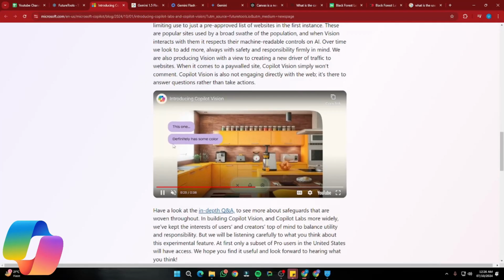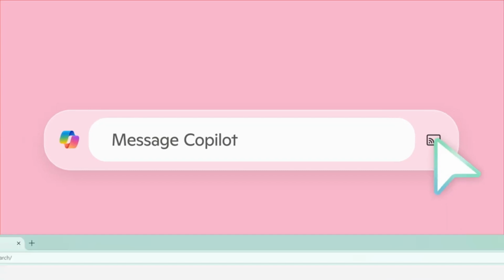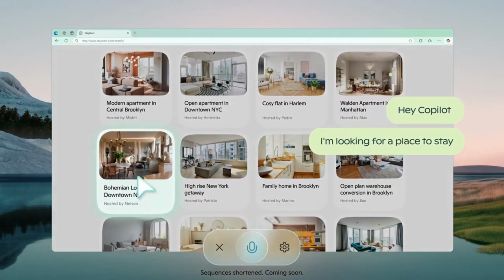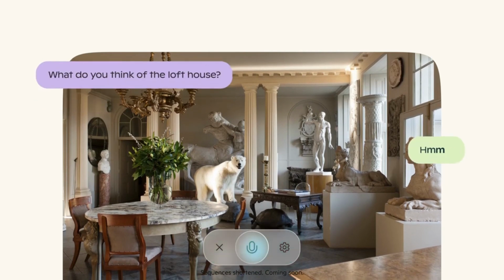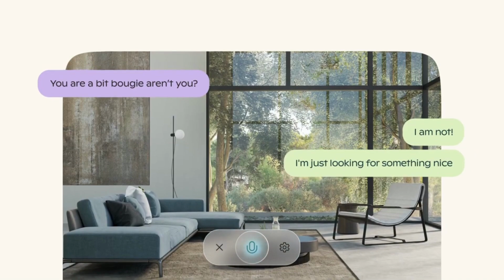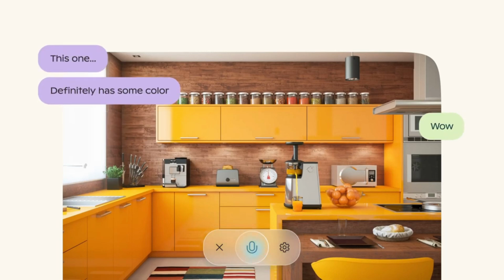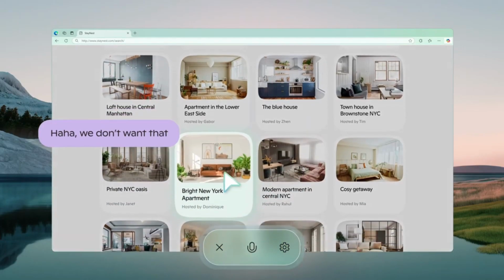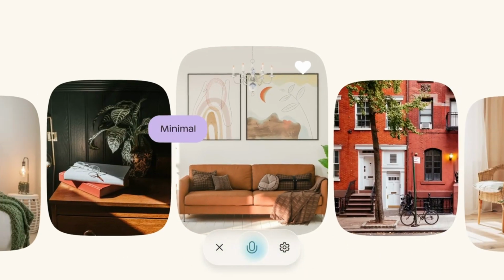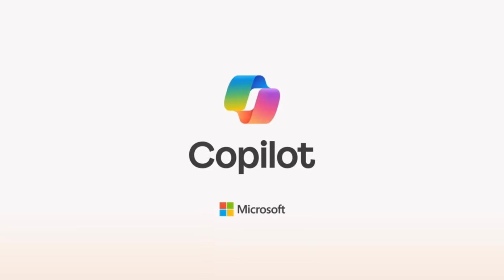If you look at this sample video that they have uploaded on YouTube about Copilot Vision, you can take a look at an idea. You can get that scan feature that we also see in Google as well. So you can get help from images as well. It will be able to visually see your images and interact with you based on those images. And it's going to give you suggestions, different options. It will be just like the interactive bot that we see in Google Gemini, ChatGPT, and different AI tools, okay? So right now, you can try that out in the Copilot app.